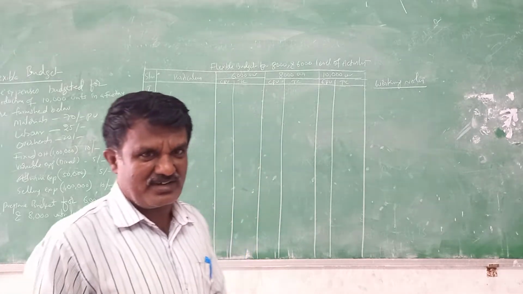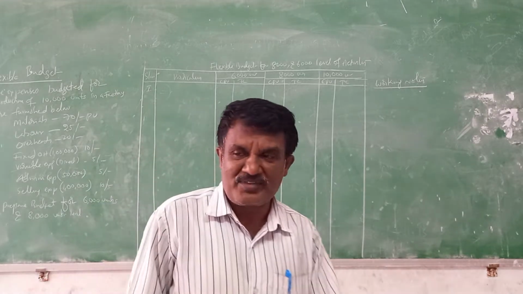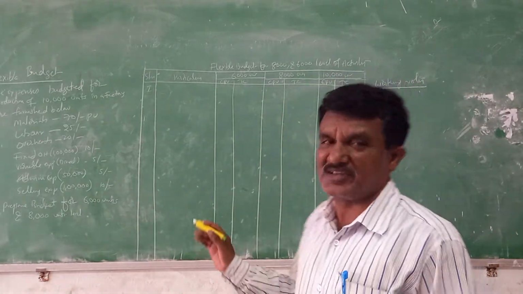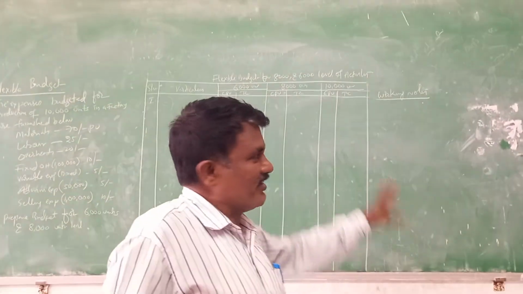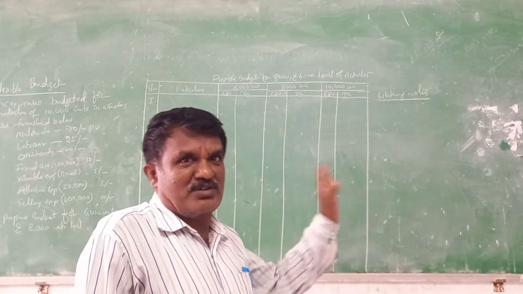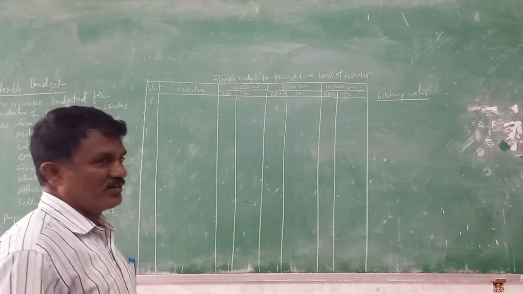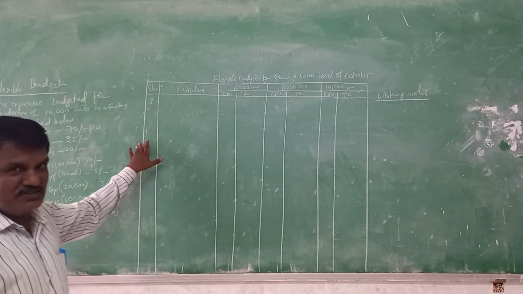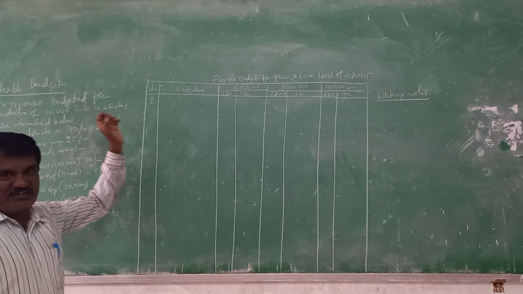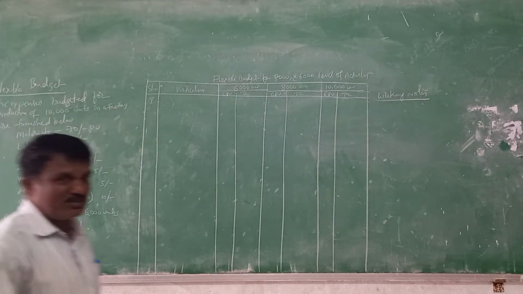Okay, right. Today I am going to discuss the budgets. You know that there are different types of budgets. From that, I am taking the flexible budget. That is it, the flexible budget. So let us see how the problem has been given and how we have to answer it. All of you concentrate here. How has the information been given?